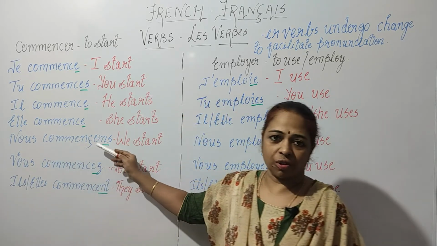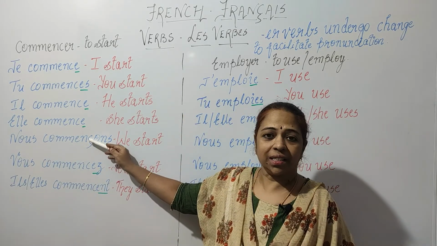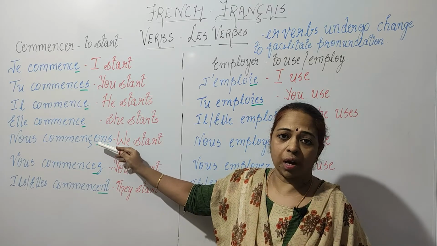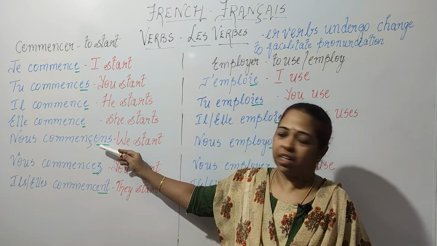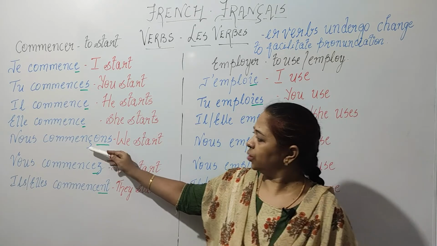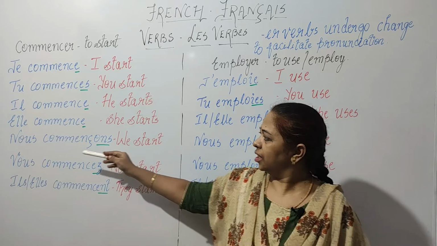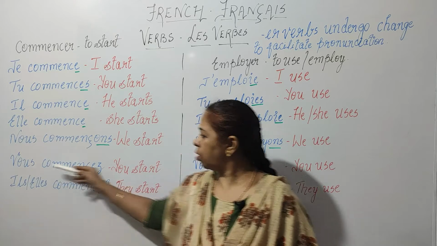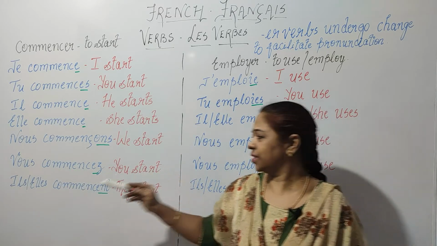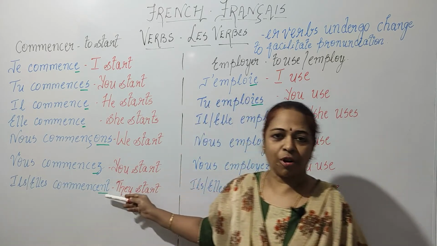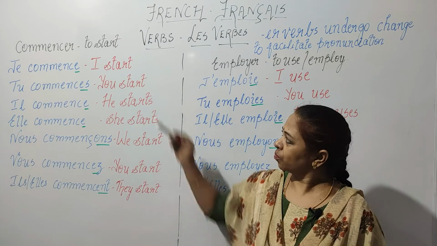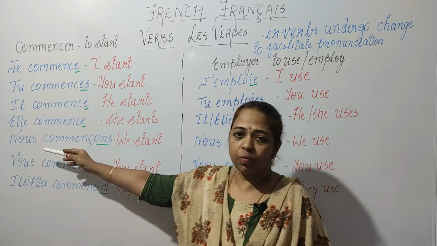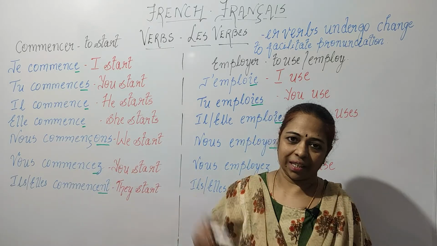Nous commençons. In this we add a cédille, because the C before an O is a hard sound. So to make it soft, you have to add a cédille. Nous commençons, we start. Vous commencez, you start. Ils, elles commencent, they start. So over here again you have the nous verb which changes with the cédille.